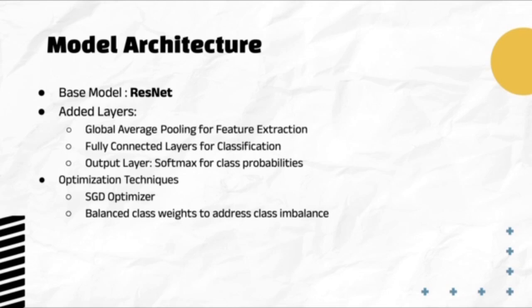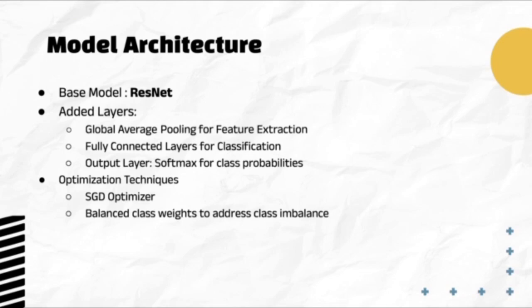So basically these were used to improve the model's accuracy, and we use SGD, or stochastic gradient descent, to gradually adjust the model's parameters and improve its accuracy. What this does is it helps the model learn by comparing its predictions to the correct answers and minimizing the difference. Then we further balance the class weights to address a class imbalance. Since we had more images of some types than the others, we assigned weights to each class so that the model treats all classes equally.